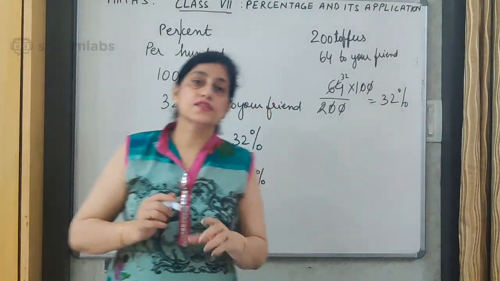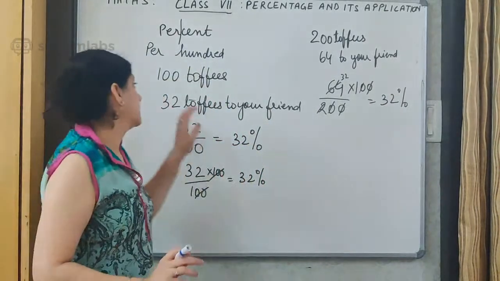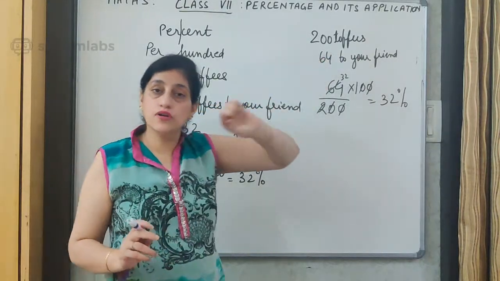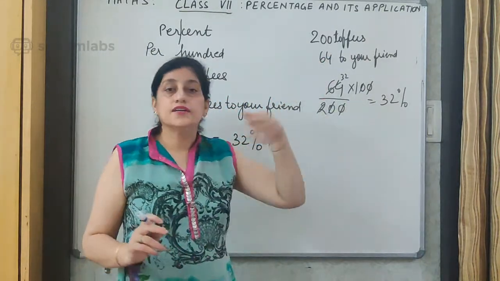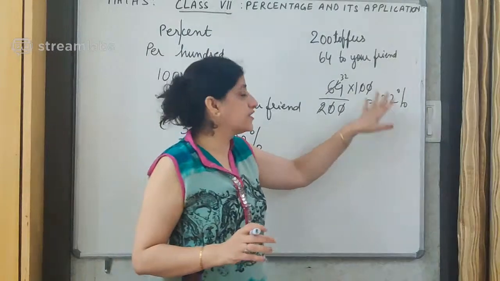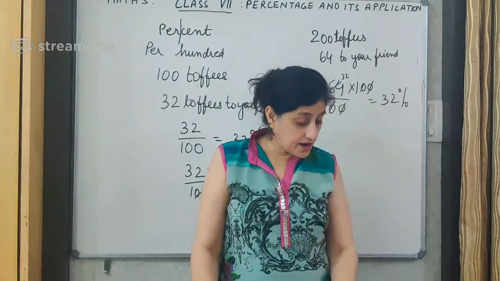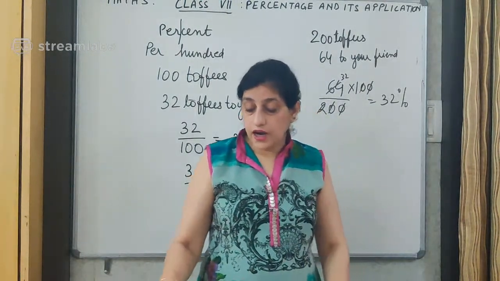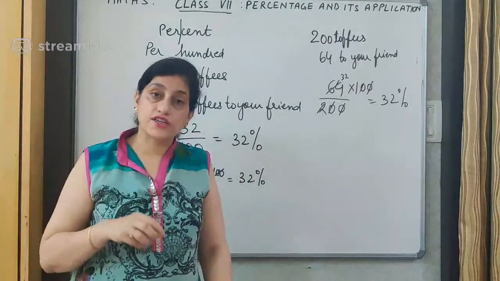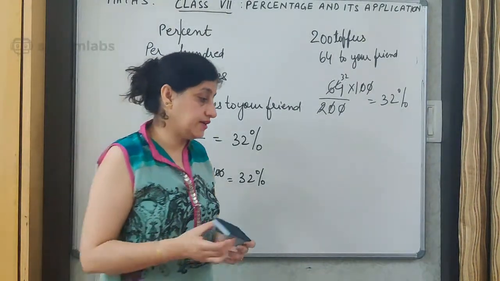Now the meaning of that, for every 100 toffees, 32 have been given. Therefore the meaning of percent is for every 100. What is the meaning of percent? For every 100. Alright, and now we will be learning how to convert decimals into percentage, fractions into percentage, and many more new things we are going to learn.